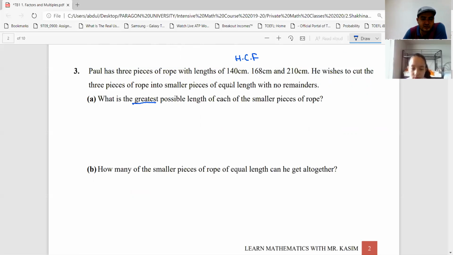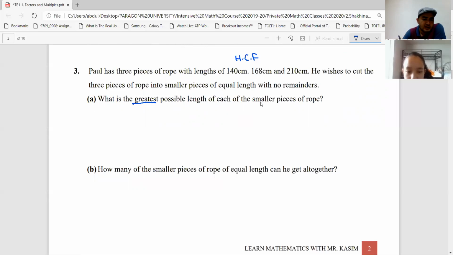Because I can just divide them into smaller pieces whose length is, for example, 1. So this will be 140 pieces, this will be 168 pieces, this will be 210 pieces. That's the shortest one. But here it says the greatest one, not the smallest one.